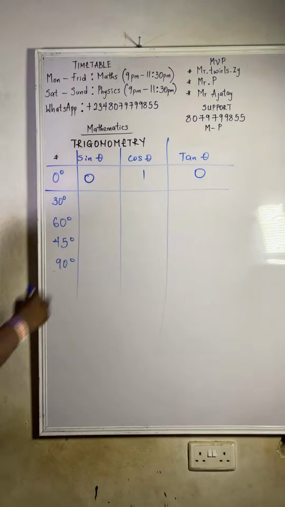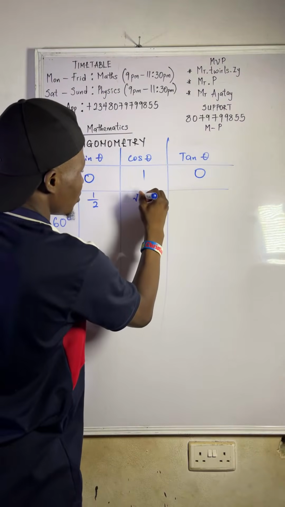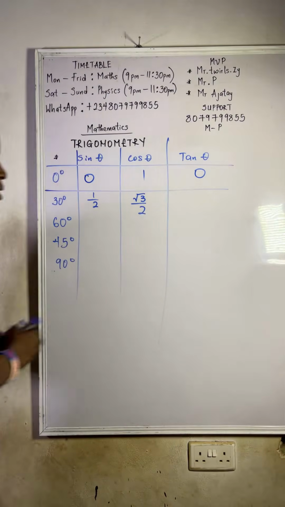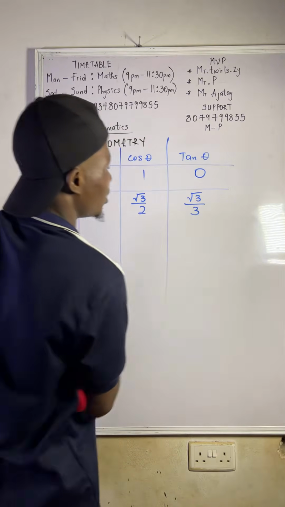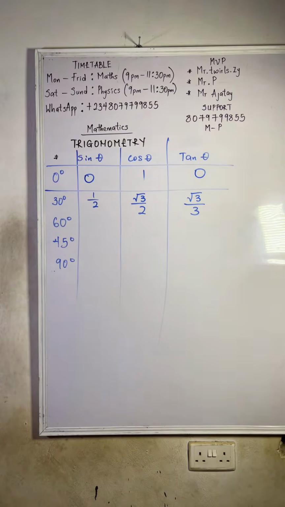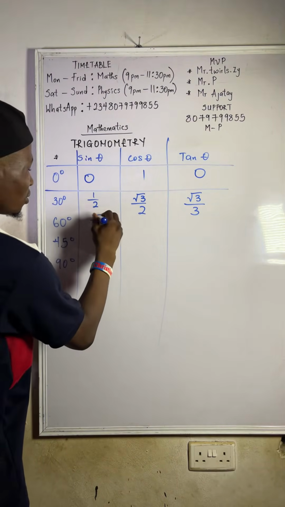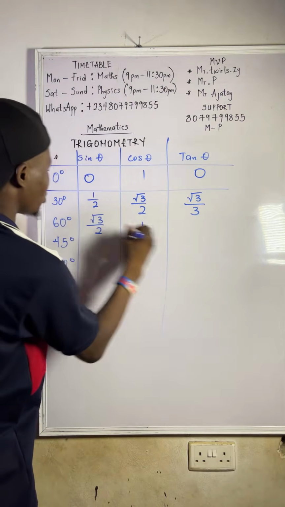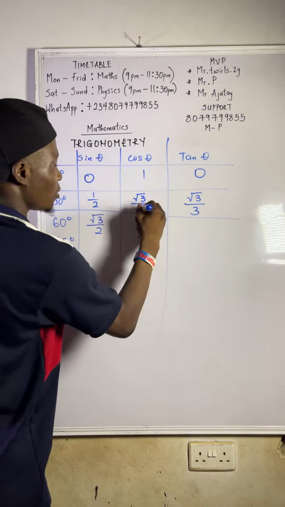Sin 30 is 1 over 2. Cos 30 is root 3 over 2. Tan 30 is root 3 over 3. Sin 60 is root 3 over 2. Cos 60 is 1 over 2.